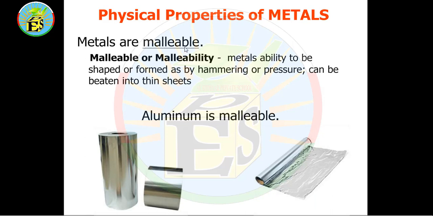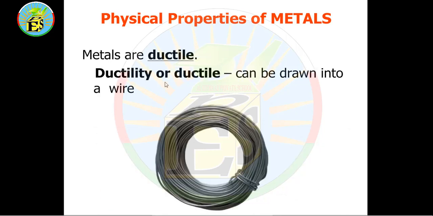Metals are malleable, or have malleability. This is the metals' ability to be shaped by hammering or pressure and beaten into thin sheets. Aluminum is malleable, so we can form it into a thin sheet, which we use in cooking or in the kitchen. Metals are ductile. Ductility means they can be drawn into a wire. We can transform metals into wire by stretching or hammering.